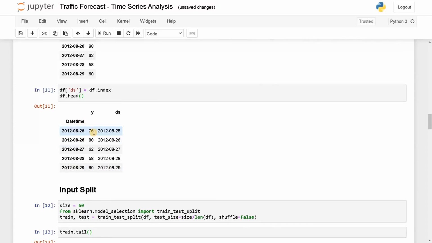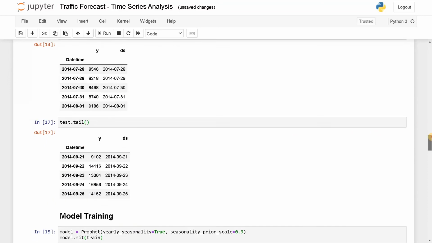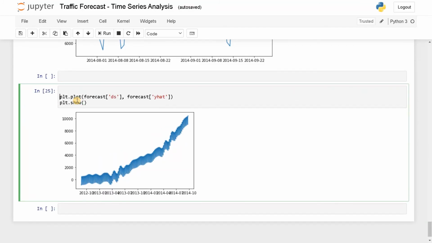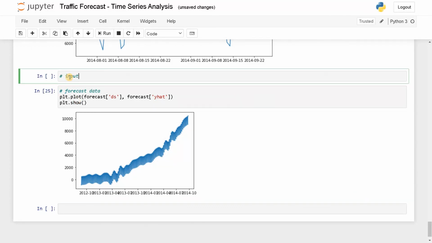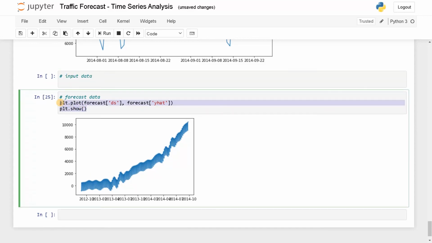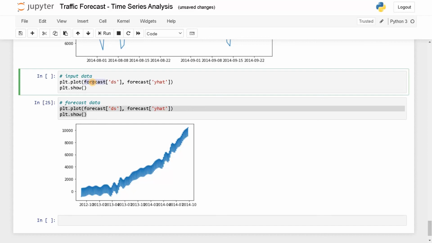We have the data frame here. So let's display it. So this will be the forecast data. This will be the input data. Let's just copy this and reuse it quickly. So df, df, and this will be y.